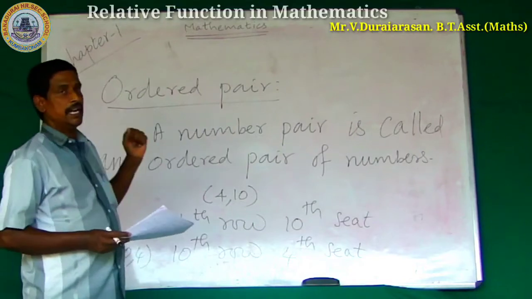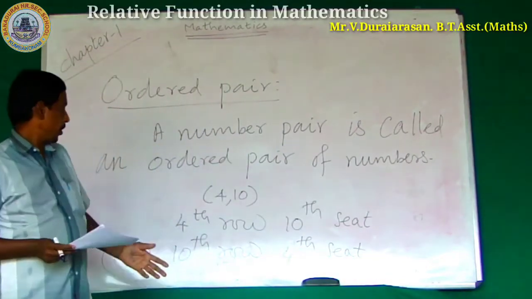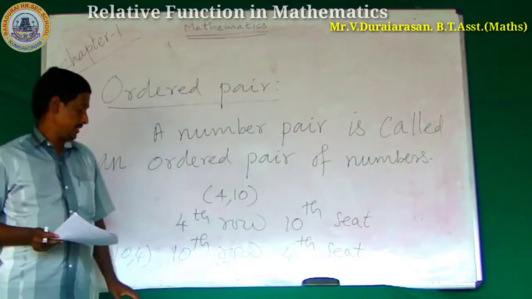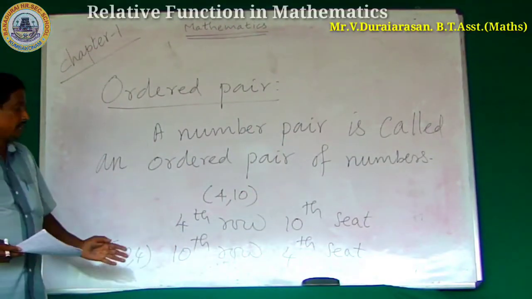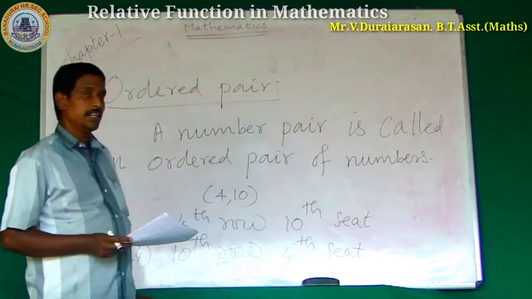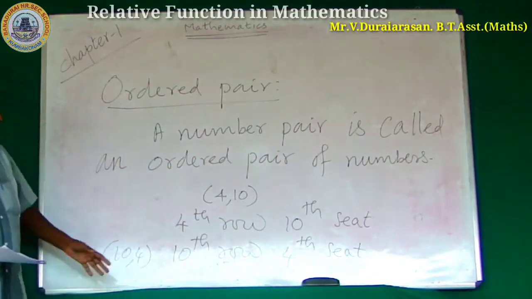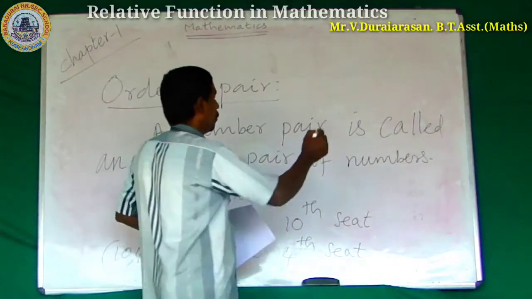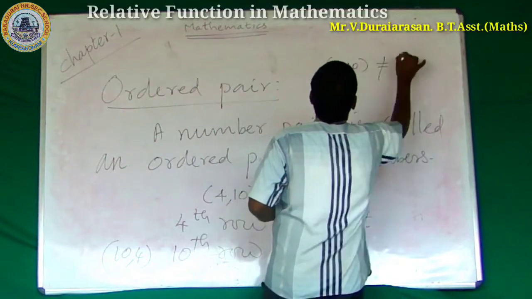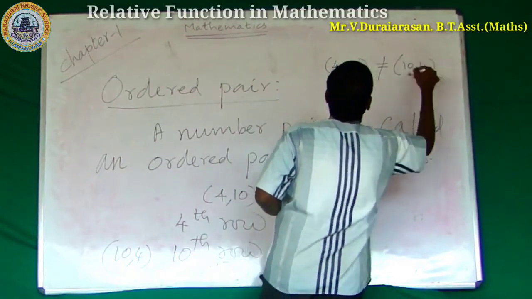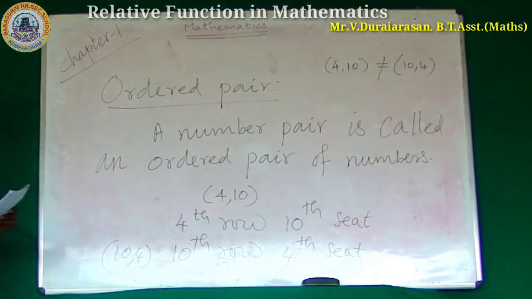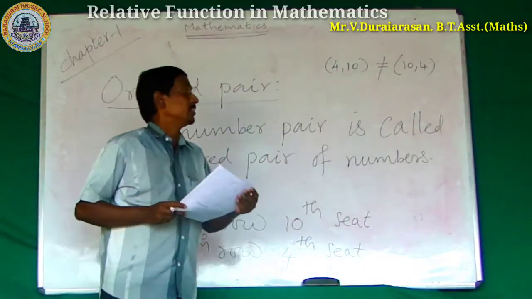They are different locations. 4, 10 means 4th row, 10th seat. 10 comma 4 means 10th row, 4th seat. So what is the conclusion? 4 comma 10 is not equal to 10 comma 4. Do you understand? Yes, understand.